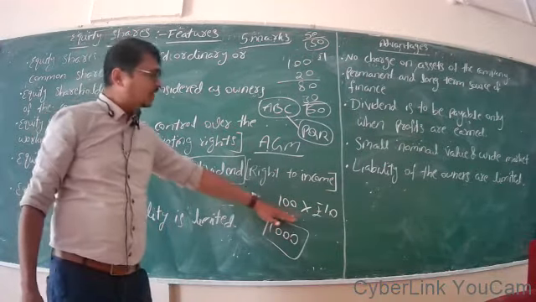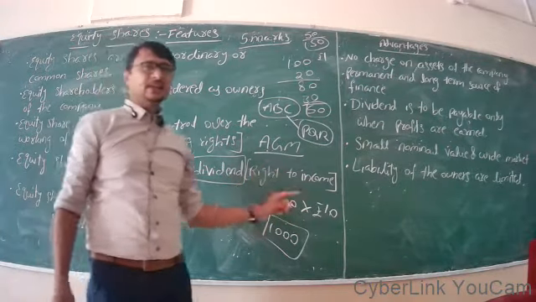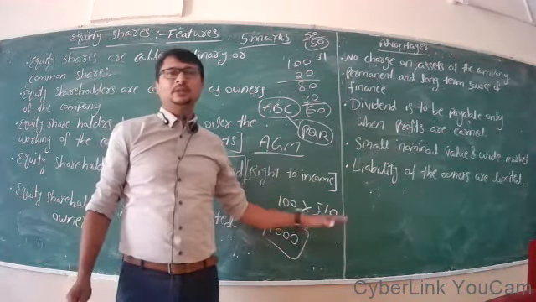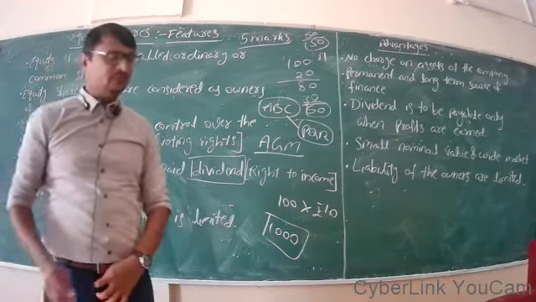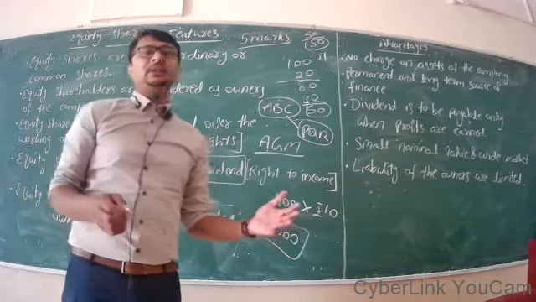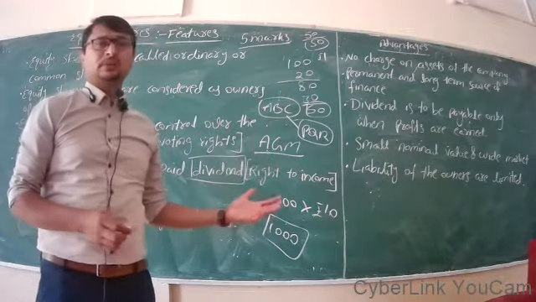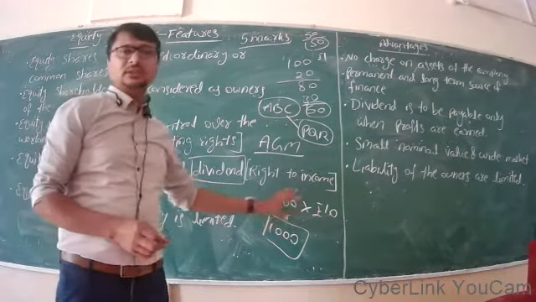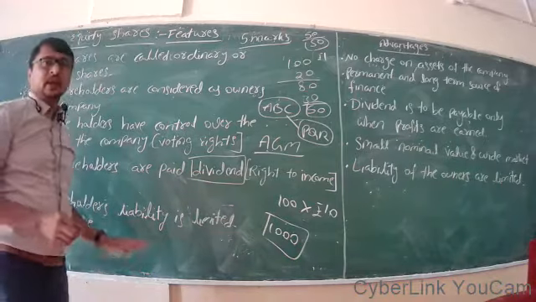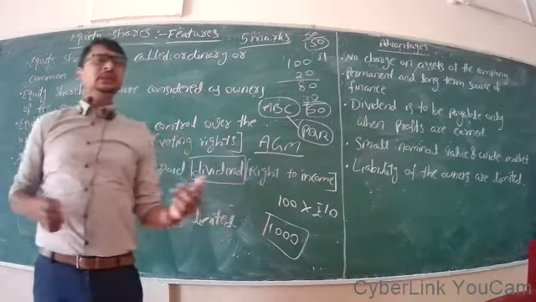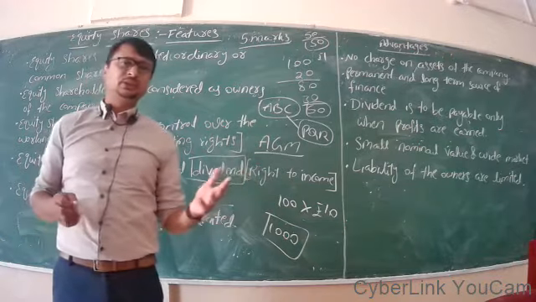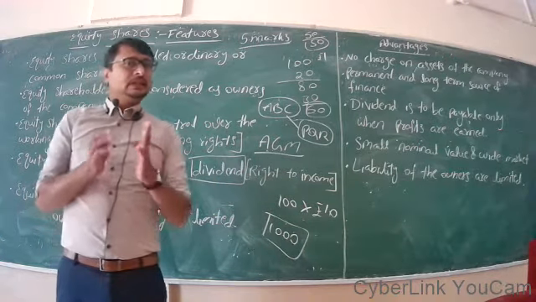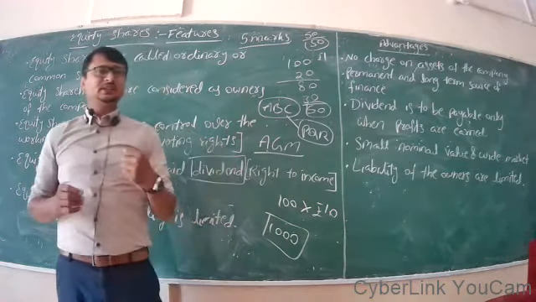Since there are 100 equity shares and each member has invested 10, what happens if the company liquidates? That means if there is a huge loss and the company shuts its door, what happens to the investment of these owners? And the company has borrowed loans from many banks and other financial institutions.